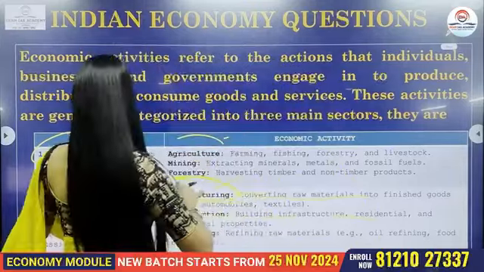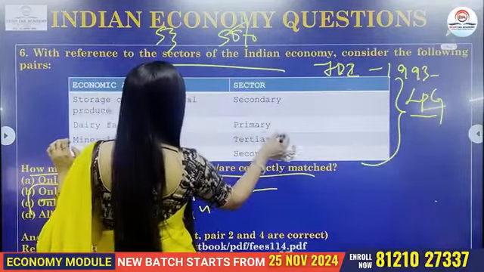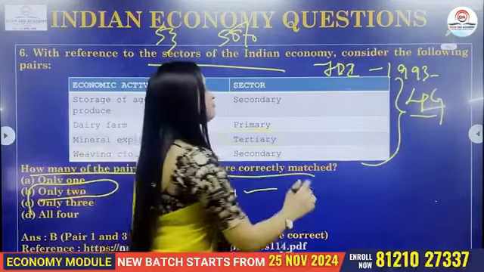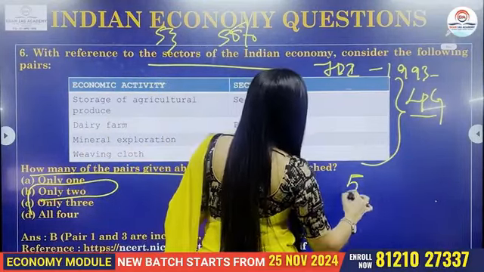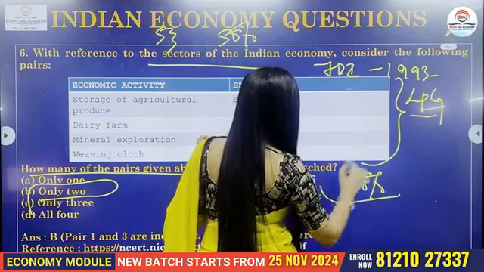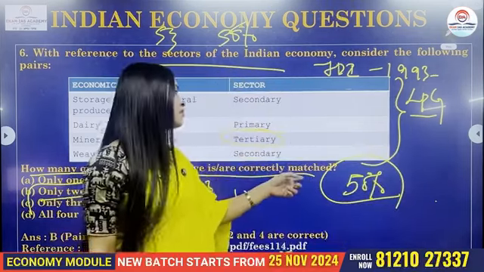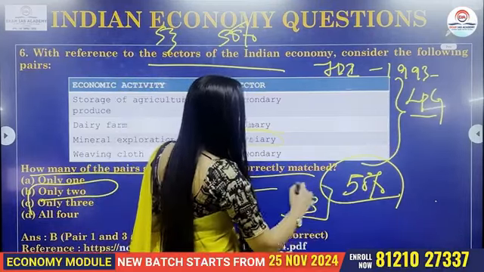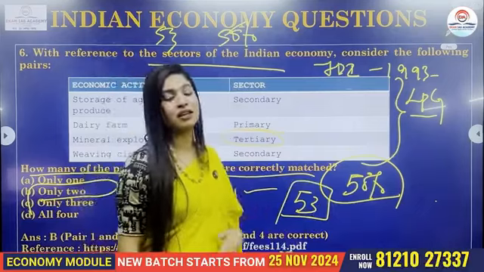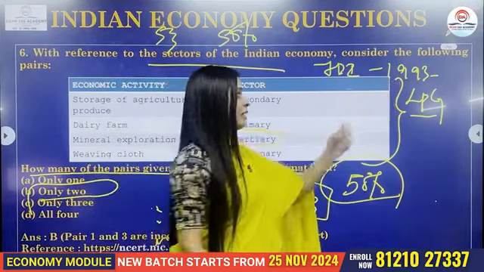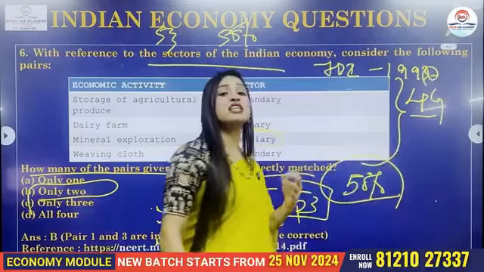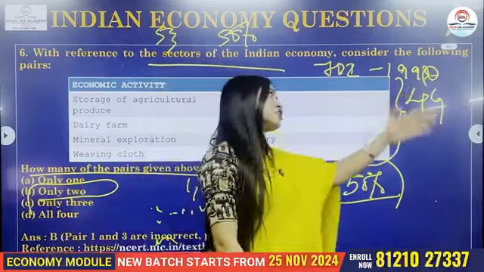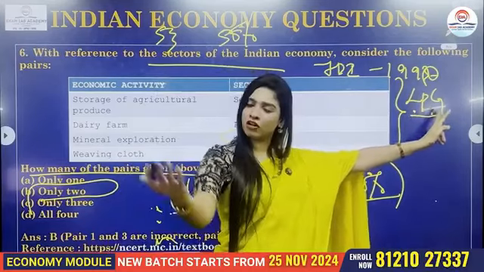Now, out of all these 3 sectors, this particular tertiary sector holds a lot of importance. Because even today, more than 50% of contribution towards our country's GDP comes from tertiary sector. Approximately 53% as per recent 2024 data. Why? Because since 1990, we had the introduction of new economic reforms or policies called LPG: liberalization, privatization, globalization.